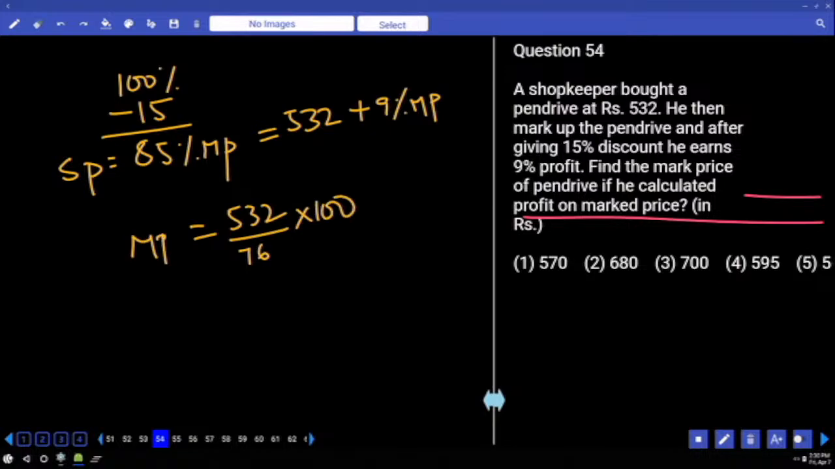Yes. What is 7 times of denominator? 7 into 70. 490. 6 into 7. 42. 780, 42, 532. This is how many times? How many times? 7 times into 100. 700 market price, final answer.